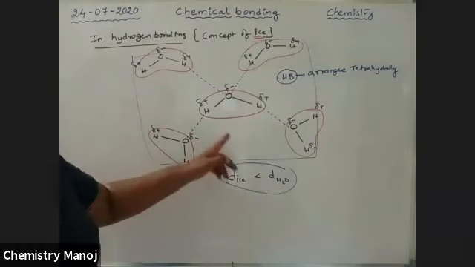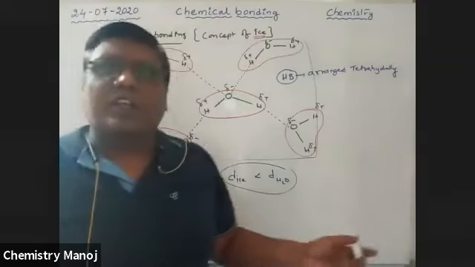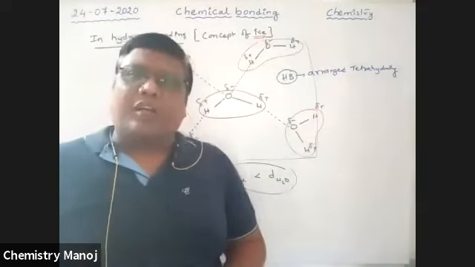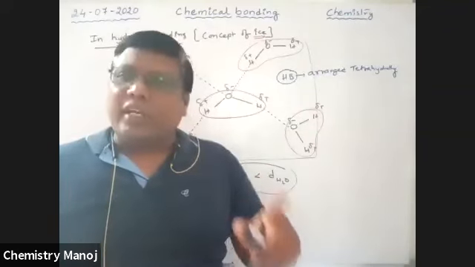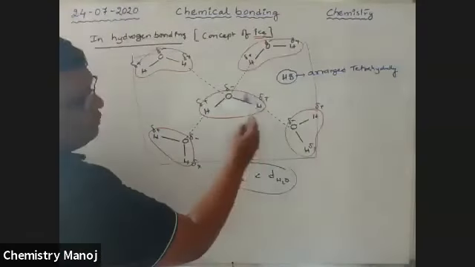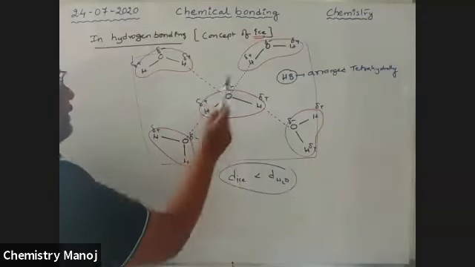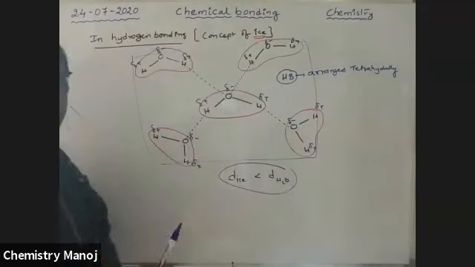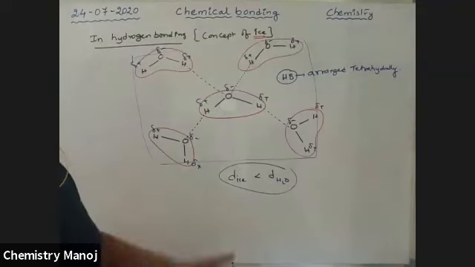So that is why the density of ice is less than that of water, and ice floats on water. Because of this intermolecular hydrogen bonding, the hydrogen bonds are arranged tetrahedrally. One H2O molecule can form 4 hydrogen bonds. It is very, very important. So the density of ice is less than that of water because of these hydrogen bonds.